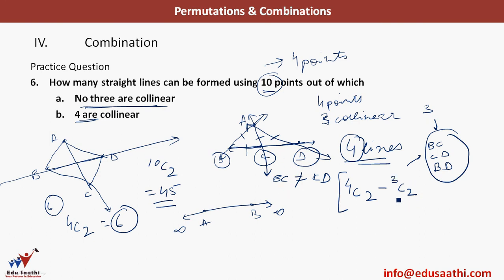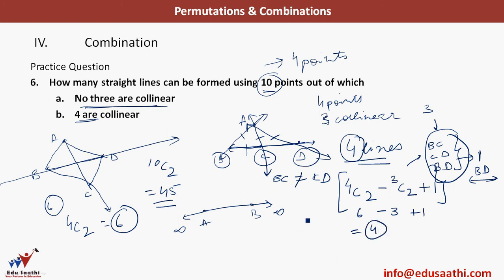But I need to add it once. I've deleted all these 3 lines, but all these 3 lines count for one line, which is nothing but BD. It extends to infinity on both sides. I subtracted all these 3 lines, but I'll add 1 because these 3 have reduced to 1. I reduced 3, I'll add 1. So this is the answer. If you solve it here, this will give you 6 minus 3 plus 1, which is 4, the same as